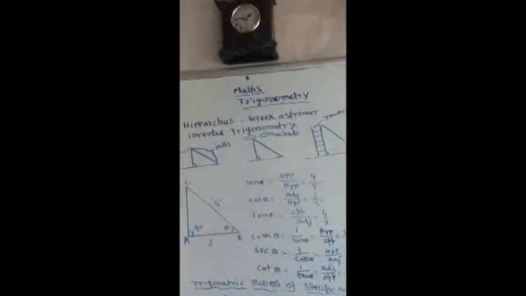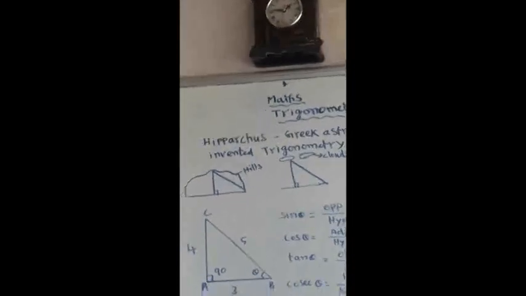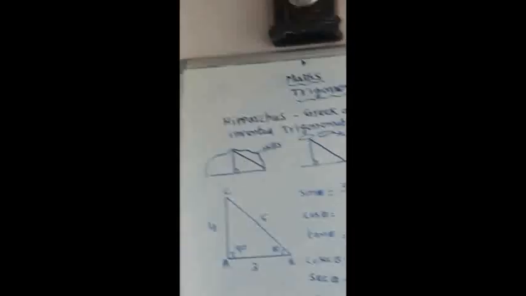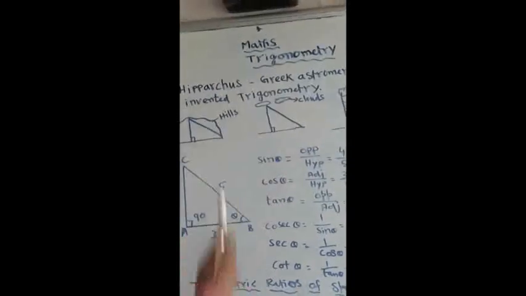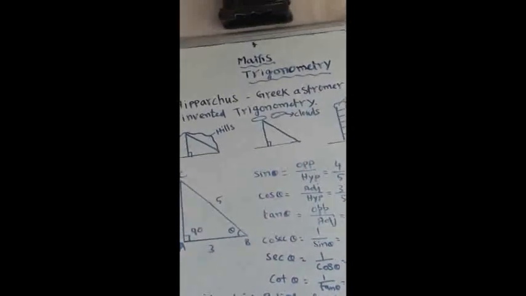Hi guys, today I am going to take the subject maths for the topic trigonometry. First I would like to say what is meant by trigonometry. Trigonometry is nothing but triangle. Trigon means triangle, metry means measurement.